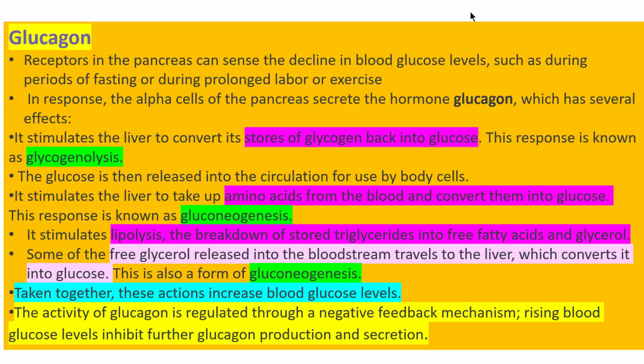The activity of glucagon is also regulated through a negative feedback mechanism. Rising blood glucose level inhibits further glucagon production and secretion.